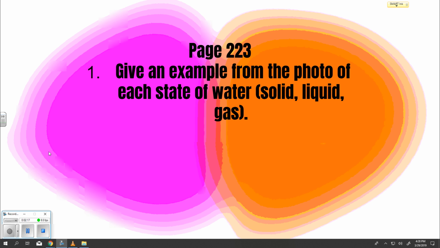Question 1, give an example from the photo of each state of water: solid, liquid, and gas. Next to the stream, highlight the grass. Write under this question, frost, solid.